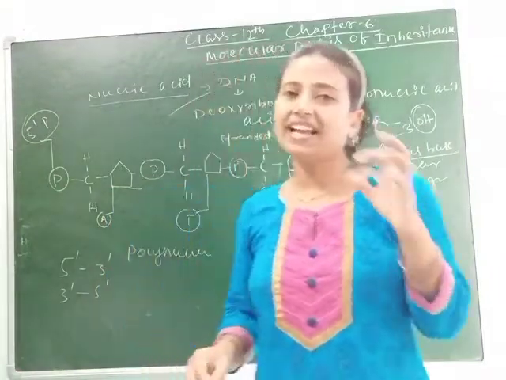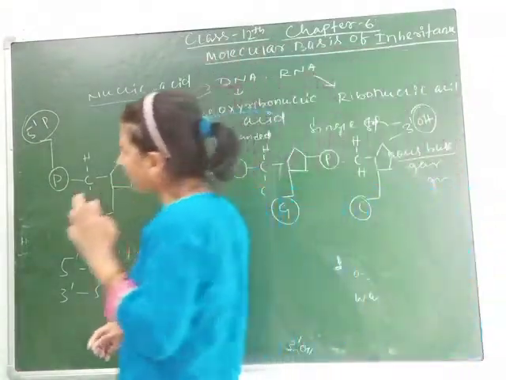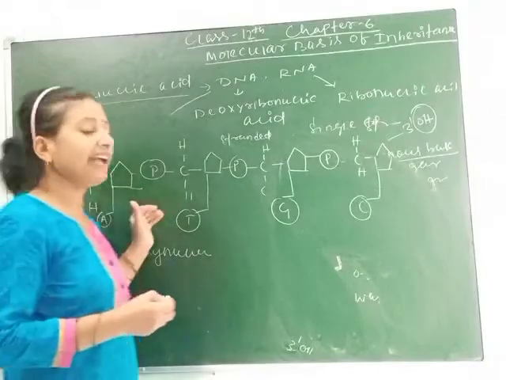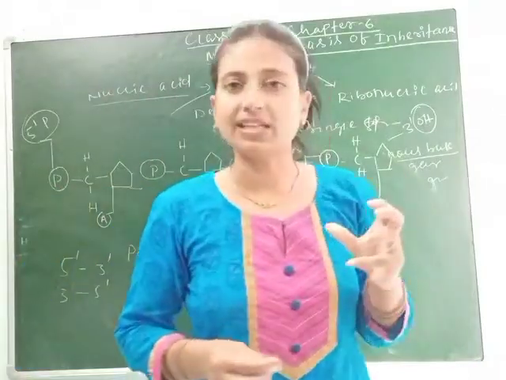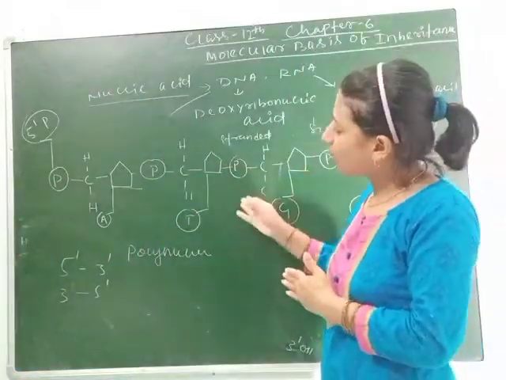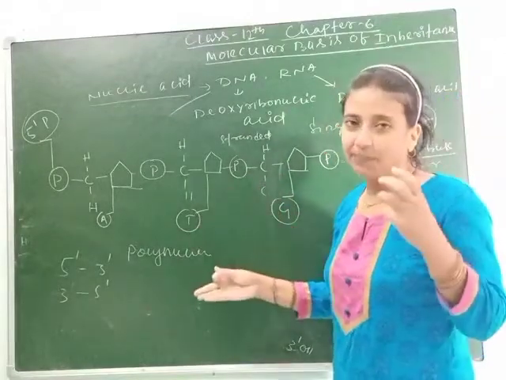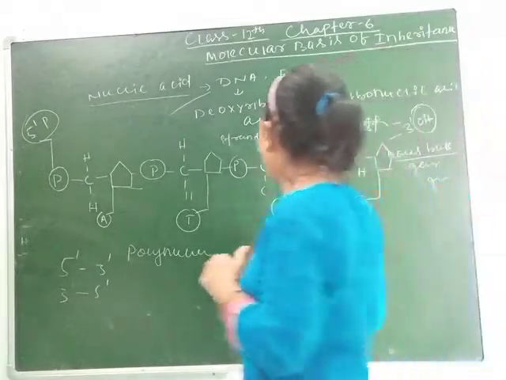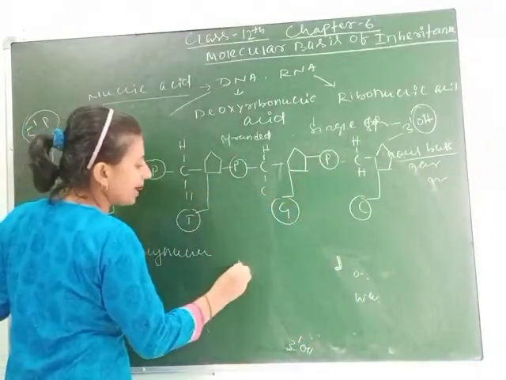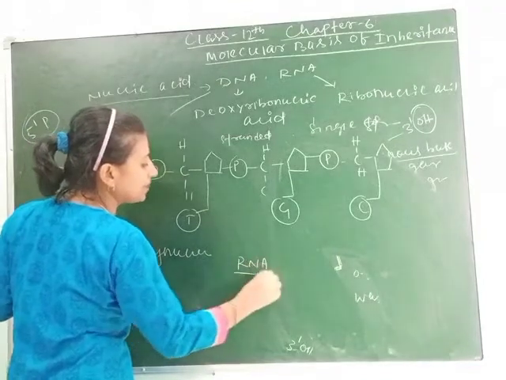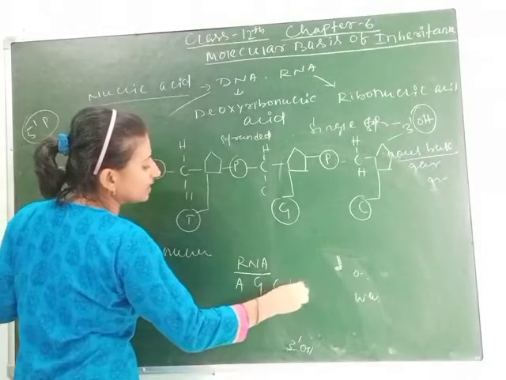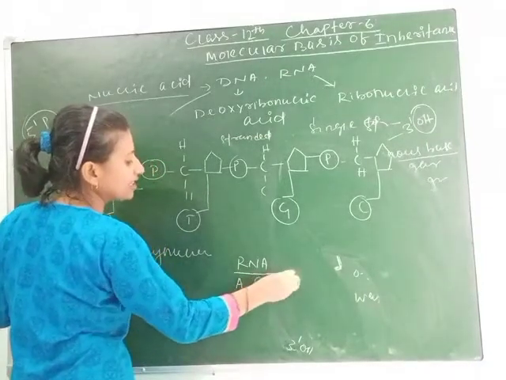It contains an extra OH group. In case of RNA, it contains an extra OH group, due to which in case of RNA the thiamine is replaced by uracil. I am teaching you about DNA. In DNA the base pairs are adenine, guanine, cytosine and thiamine. But in case of RNA, thiamine is replaced by uracil. Means in RNA the base pairs are adenine, guanine, cytosine and uracil. Here thiamine will not be found in case of RNA.